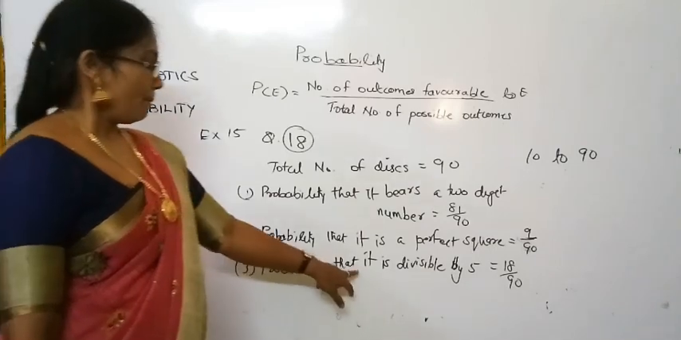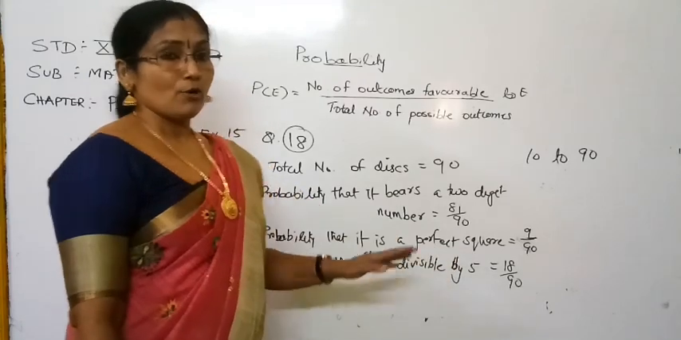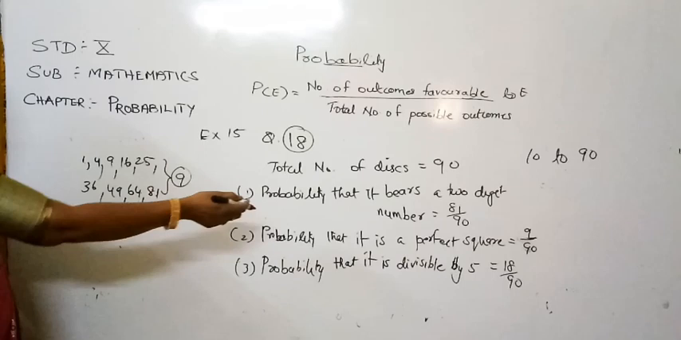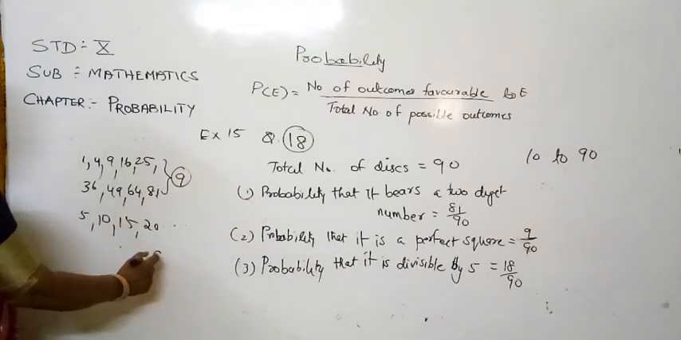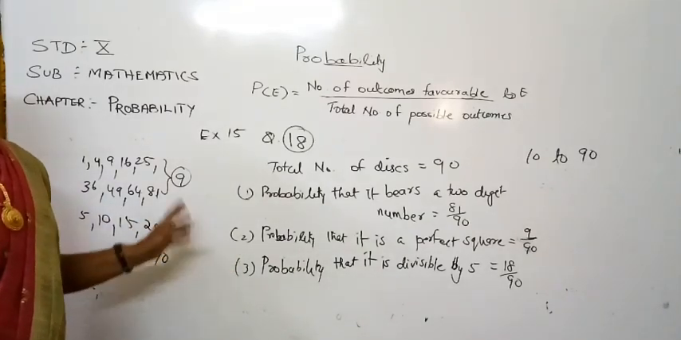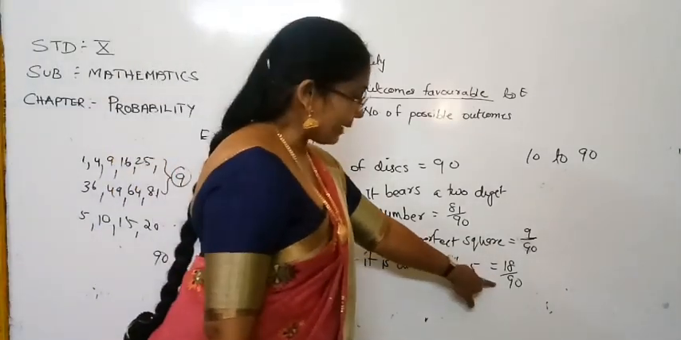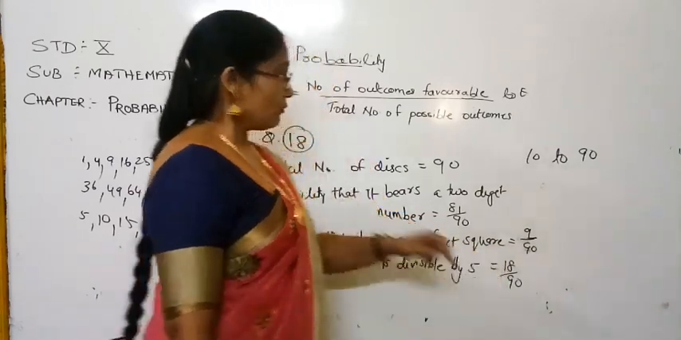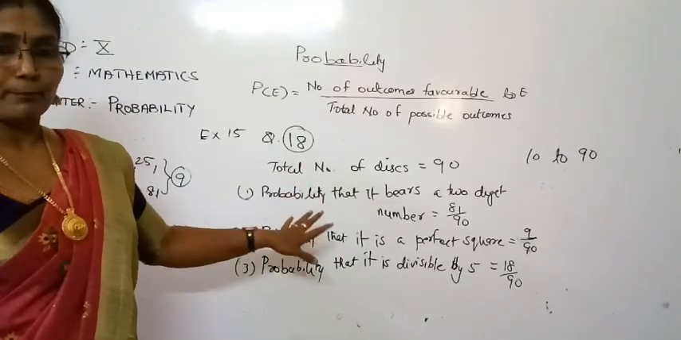Third question, the probability that it is divisible by 15. Sorry, divisible by 5. How many numbers from 1 to 90 are divisible by 5? 5, 10, 15, 20, and so on up to 90. So how many numbers will be there? 18 numbers will be there. Is it right? 18 fives are 90. The total number of outcomes is 90 and the outcomes favorable to this event are 18. The answer will be 18 upon 90. Clear this question? It's also an important question.